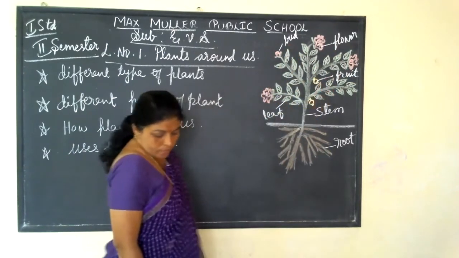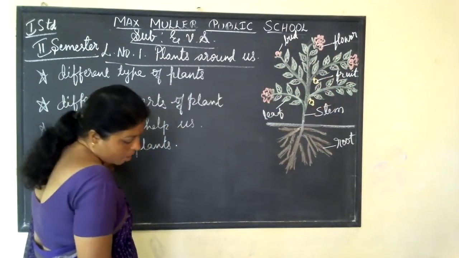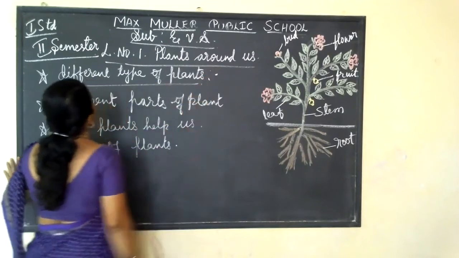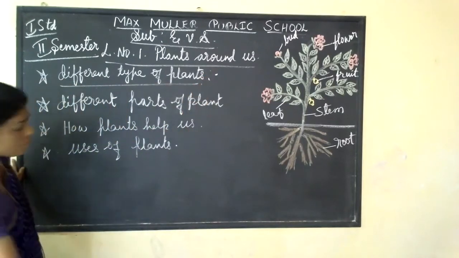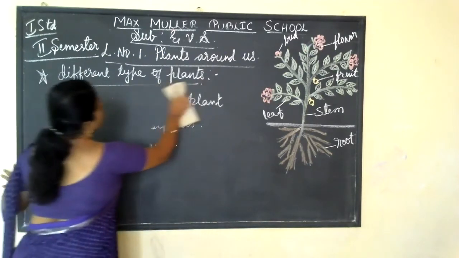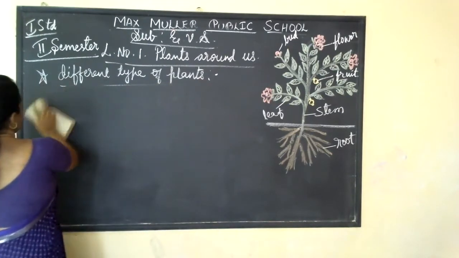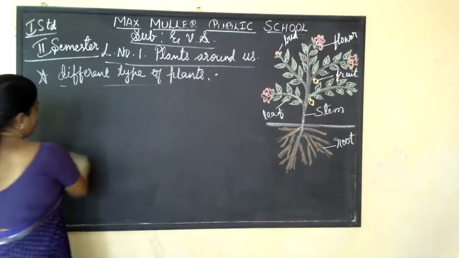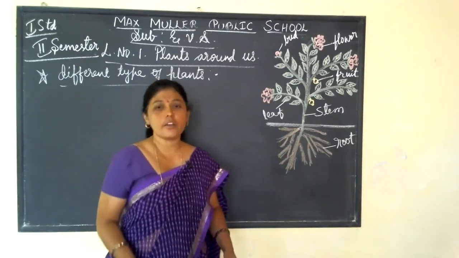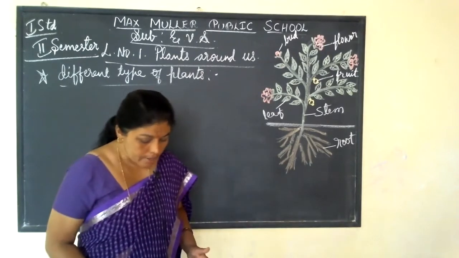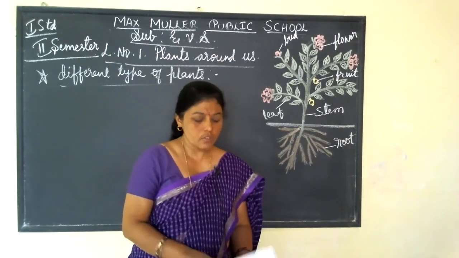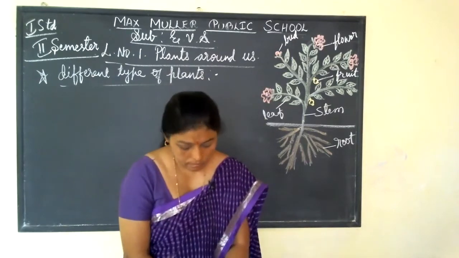Okay, then first we are seeing different types of plants. We will see briefly. Now, as I told, there are different types of plants in different sizes and different shapes. Isn't it, children? So in this, first come trees.